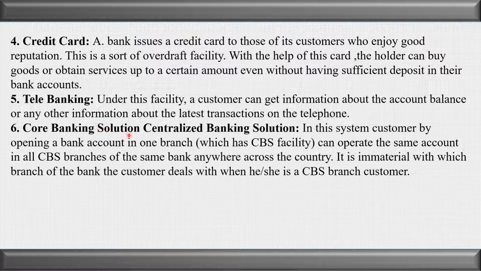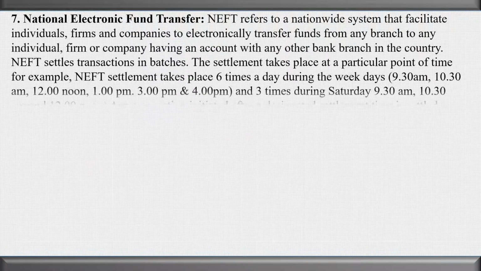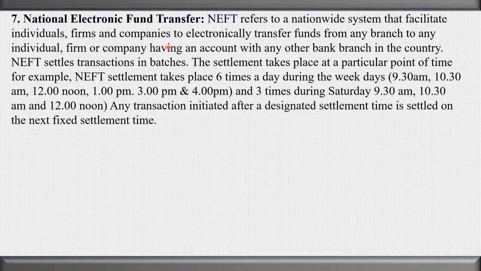The next is core banking solution, or in other words, we can say it is a centralized banking solution. In this system, customers, by opening a bank account in one branch, can operate the same account in all the centralized banking solution branches. So this point is clear. The next one is National Electronic Fund Transfer, that is NEFT.